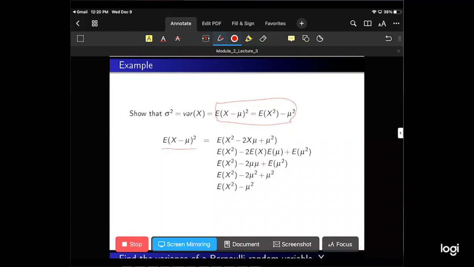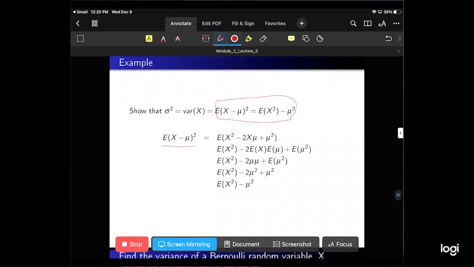Now let's just expand the square. So taking x minus its mean squared, we get x squared minus 2x times mu plus mu squared. Then we'll distribute the expected value through. Because these are sums, we can do that. We'll get the expected value of x squared minus 2 times the expected value of x times mu plus the expected value of mu squared.